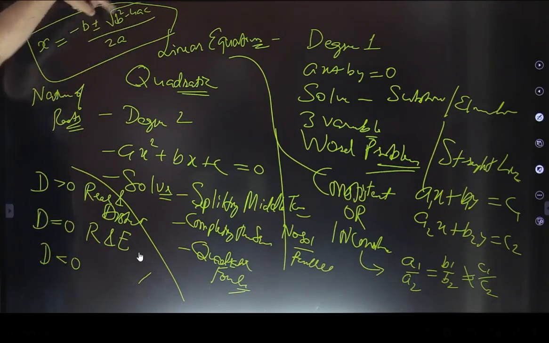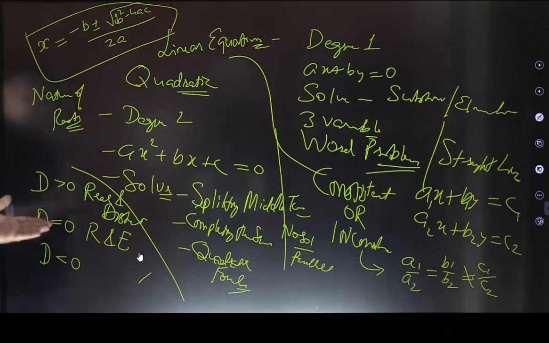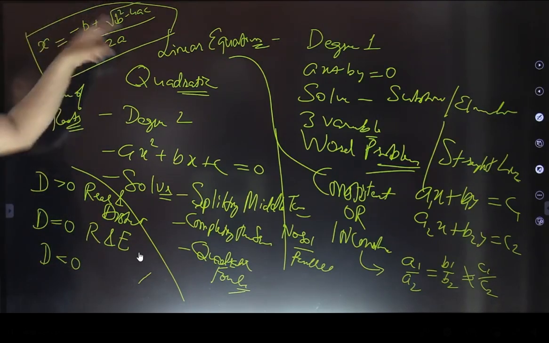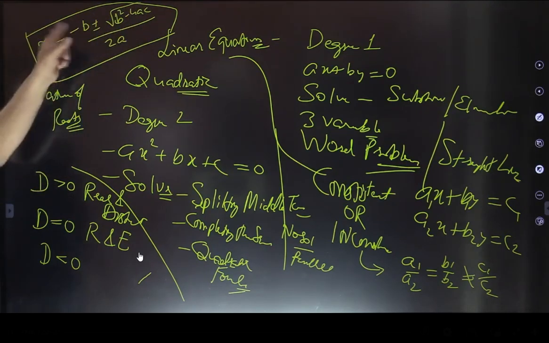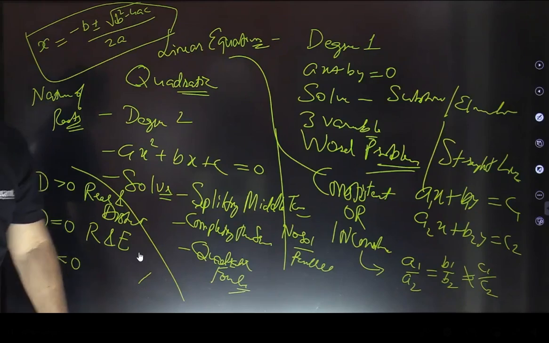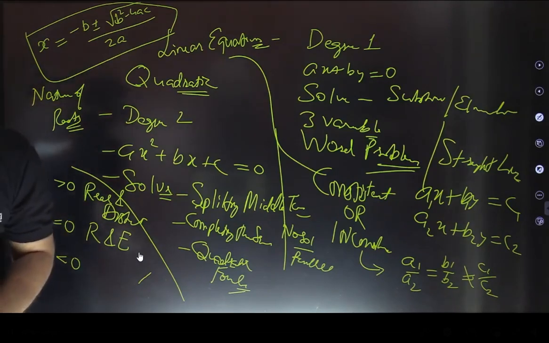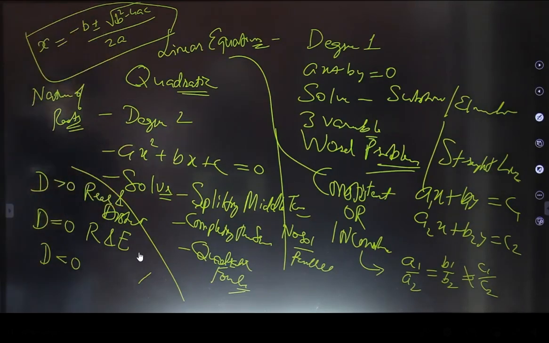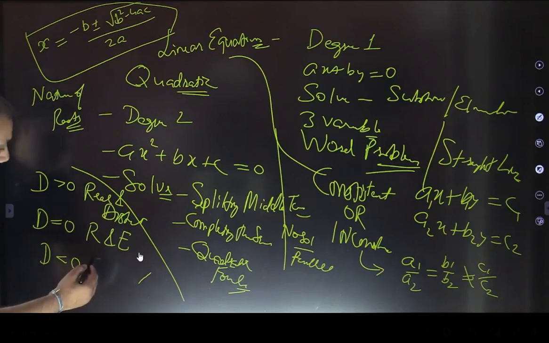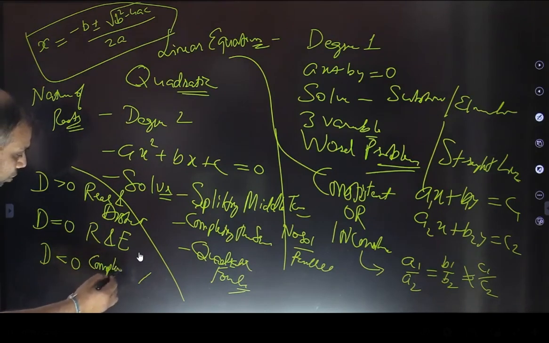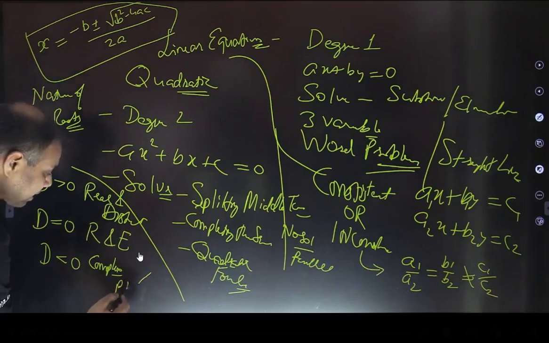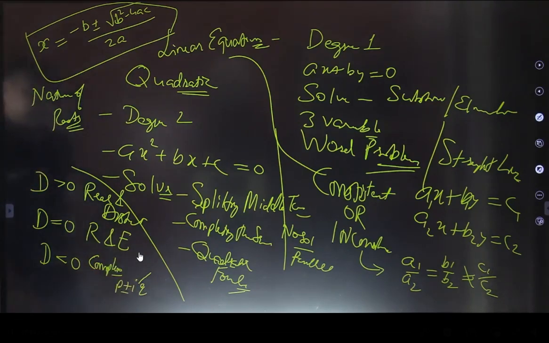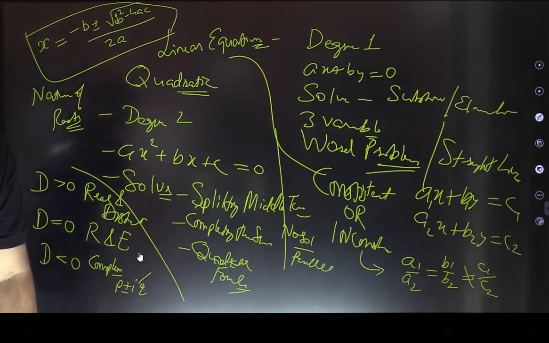If it had been 0, then both roots are minus b by 2a only. That means equal roots, right? Real and equal roots. And if it is greater than 0, we have two distinct roots. One is minus b plus root of discriminant upon 2a, and the other is minus b minus root of this discriminant. So there is nothing about rote or memorization. You just need to understand and use the basic things. Discriminant less than 0 gives complex roots, and in complex roots we have a conjugate pair, of course: p plus iota q, then the other is p minus iota q. And the same is true with irrational roots as well.